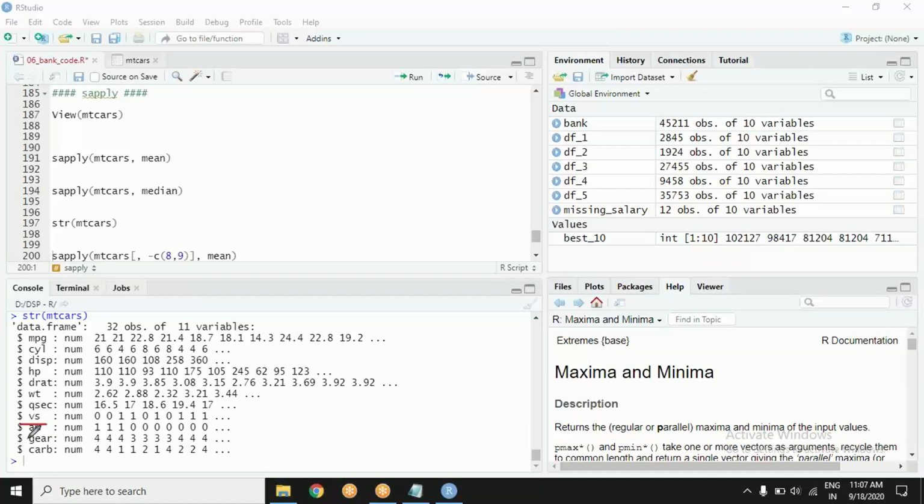this column VS and this column AM, how are they mentioned? 0 0 1 0 1 0 1 0 1 1 1 0 0 0 0 0 0 1 1. Remember I told you that there are structure problems, we should check this structure. It is always a good idea to see the structure. My data may be in a different form than it is expected to. If you see the help of mtcars, go to the help of mtcars and see what does VS mean and what does AM mean. Can you tell me?